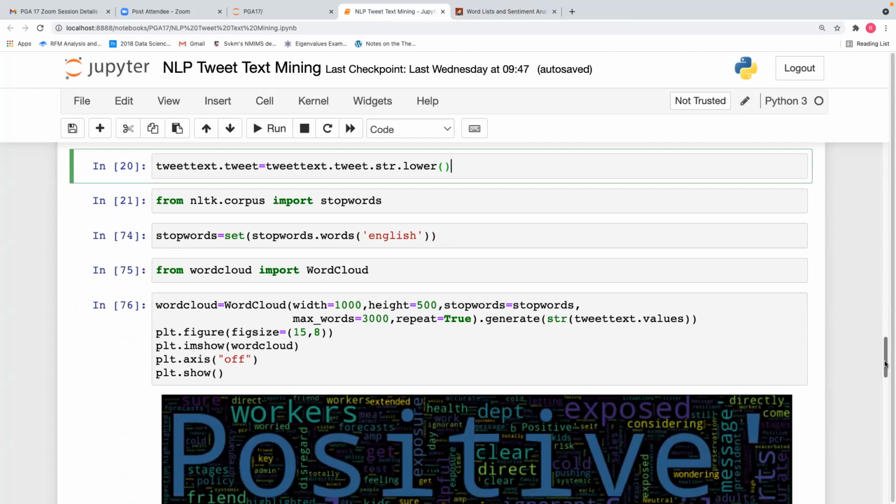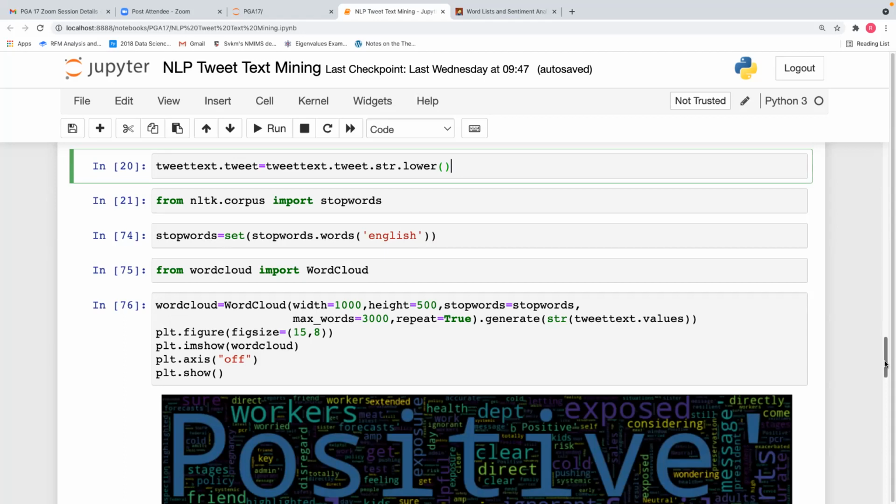Then you will import these stop words. From nltk.corpus, import stopwords. Then we set the stop words to English. Now, the most important change you have to do in the word cloud was tweet text dot values. We were taking tweet text directly. When you take tweet text directly, it is giving us alphabets.